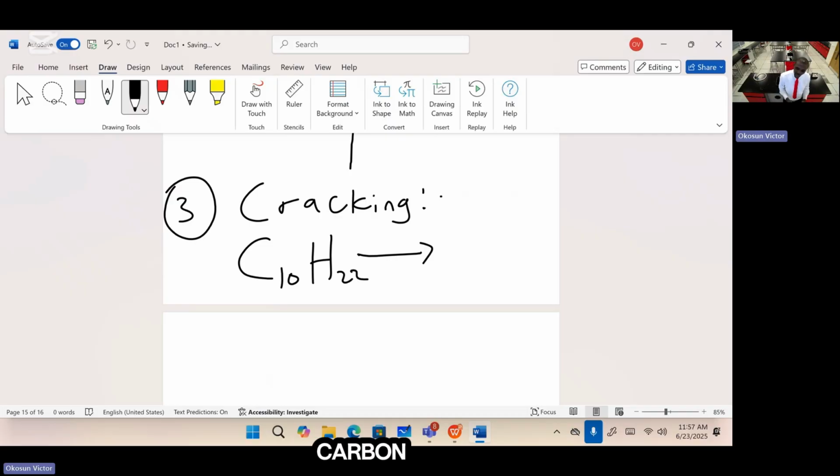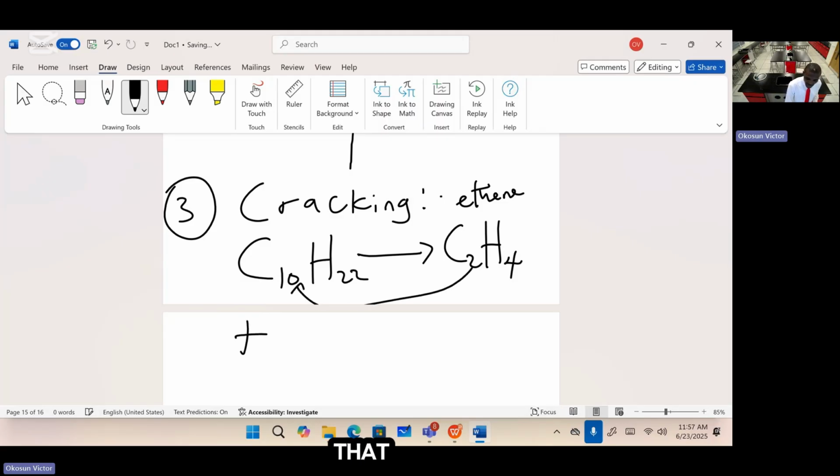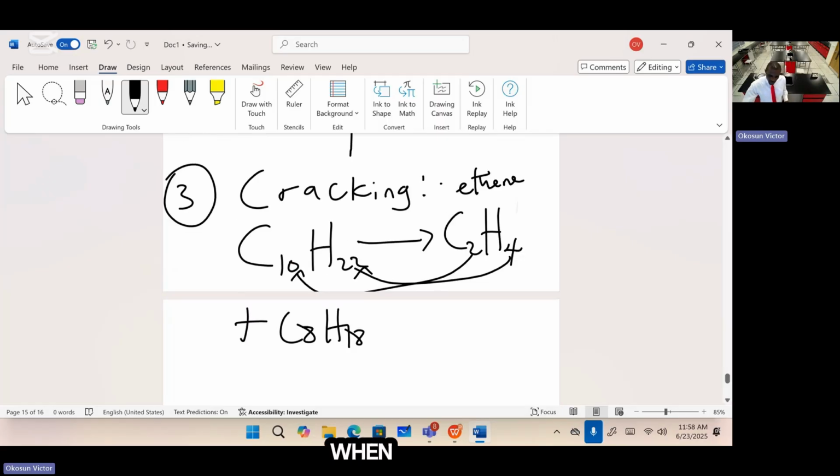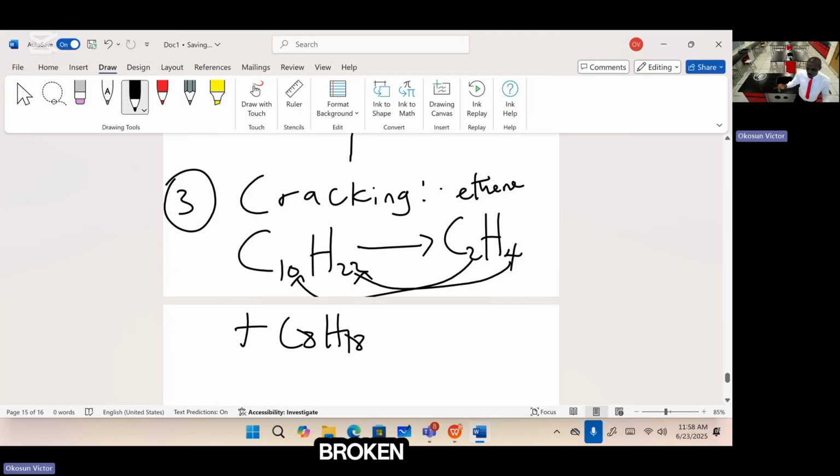When long chain hydrocarbon is broken down into smaller chain hydrocarbon, you get an alkene, C2H4, and you get an alkane molecule. So let's take 2 away from 10. That gives you C8. Take 4 away from 22. That gives you H18. So a hydrocarbon with 8 carbon, what's the name of that? That's octane, from the word octave. So cracking is when long chain hydrocarbon is broken down into smaller chain hydrocarbon, and in the process, an alkene is always given out.